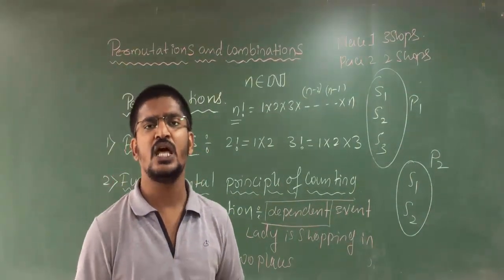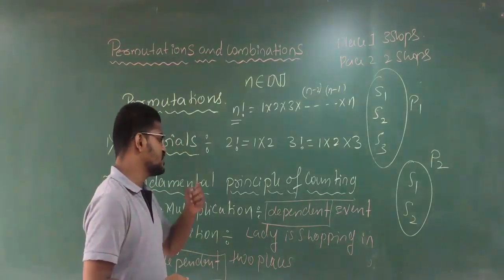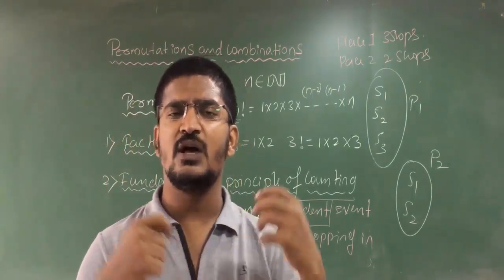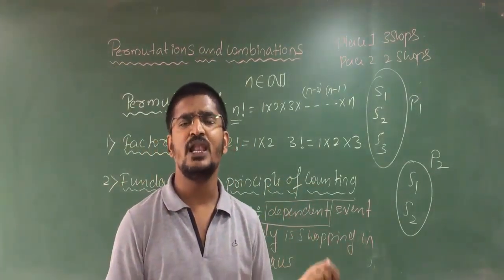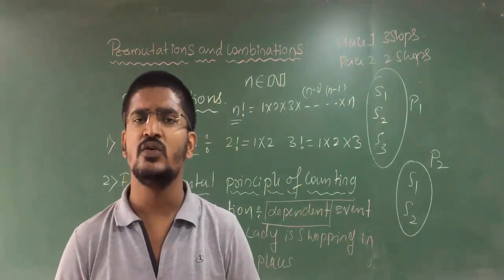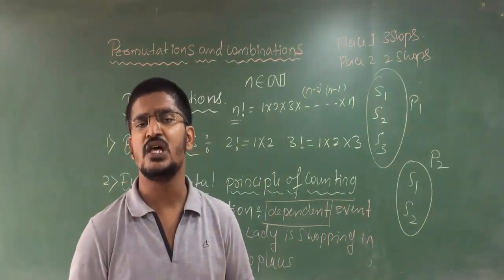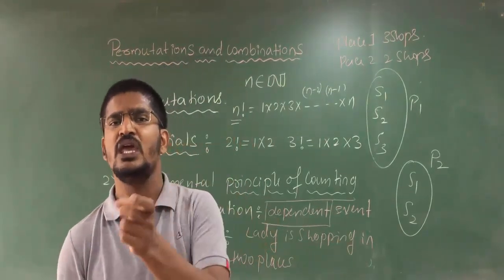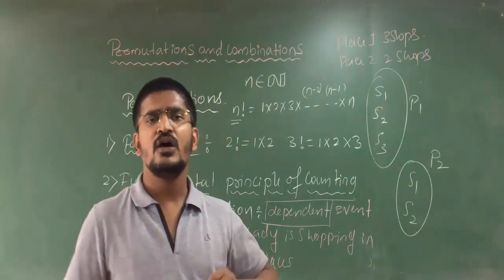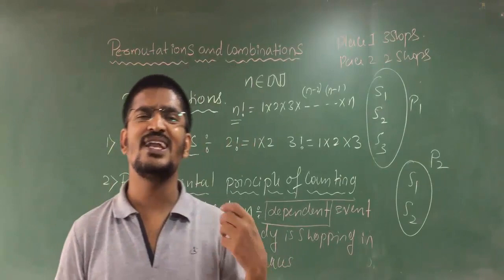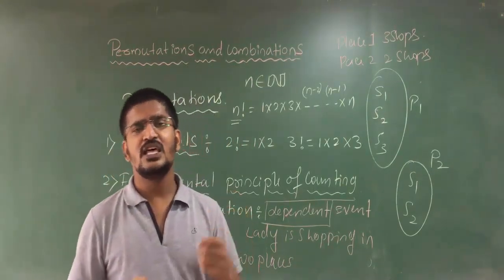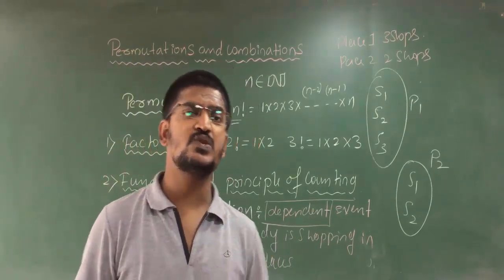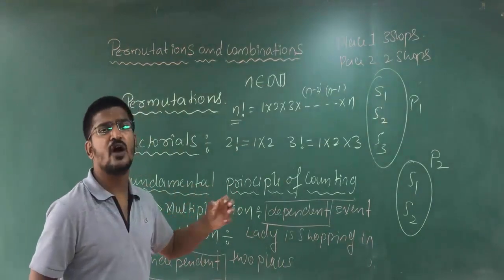Fundamental principle of multiplication and fundamental principle of addition. Clear, students? Whenever you are using the fundamental principle of multiplication, the events must be dependent. For example, if event A and event B are dependent on each other, then the fundamental principle of multiplication says that n of A into n of B will be the total number of ways of your possible cases. If event A is independent of event B, then the total number of possible cases will be n of A plus n of B. So that is what your fundamental principle of counting tells.